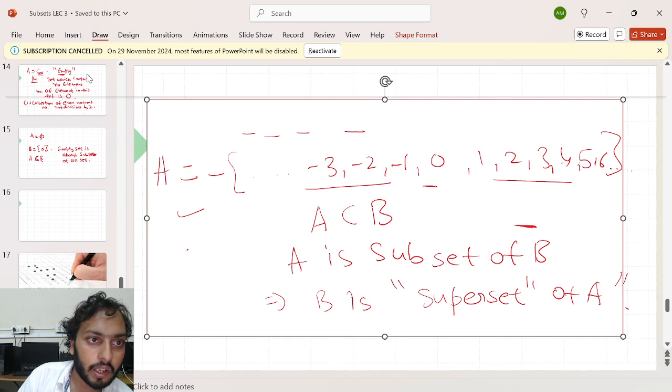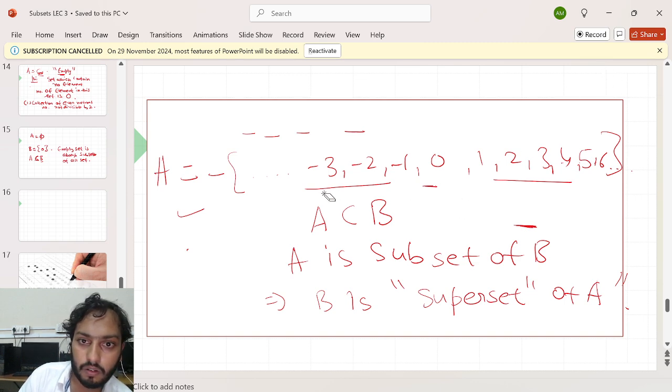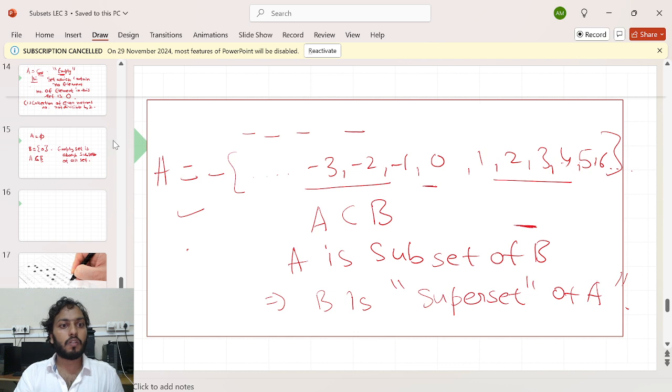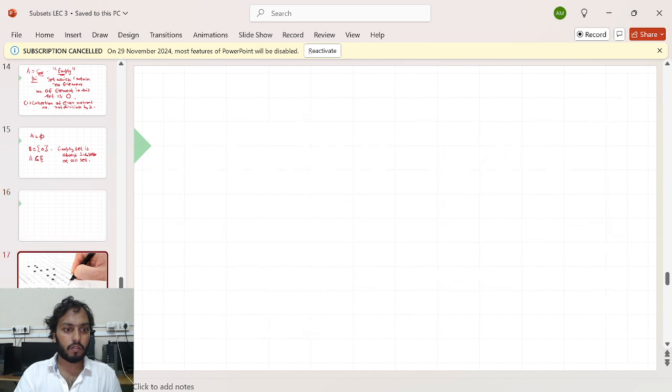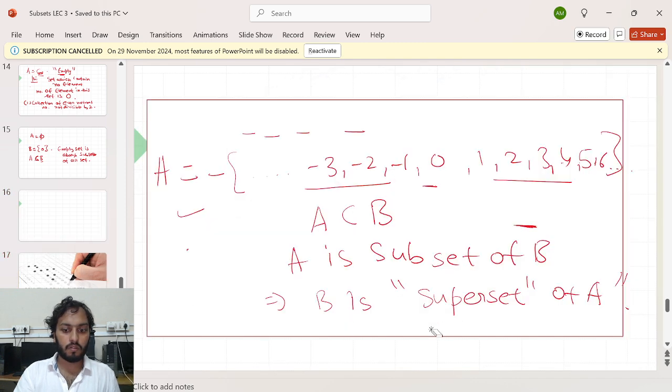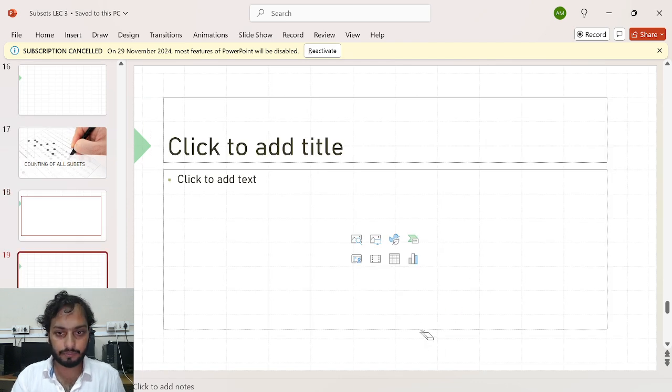Okay, so how can I erase this? Just give me a second. Let me try to erase all. Stock eraser. Okay, so now let me come here.